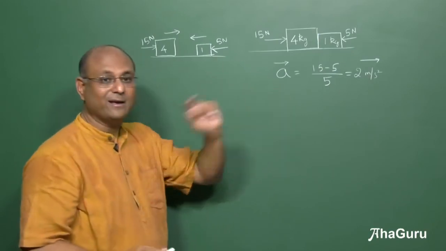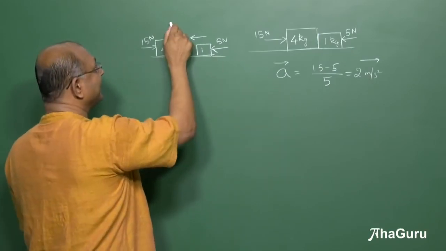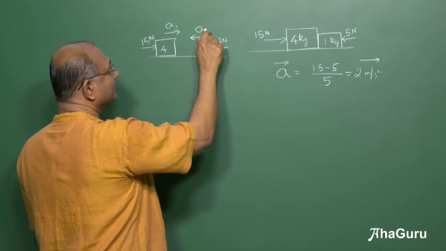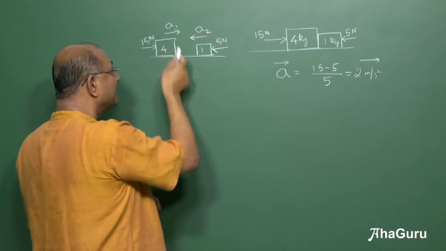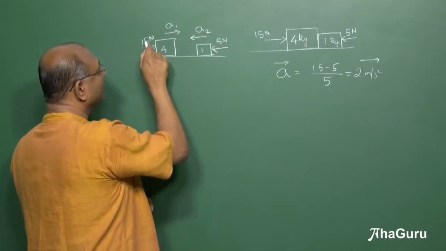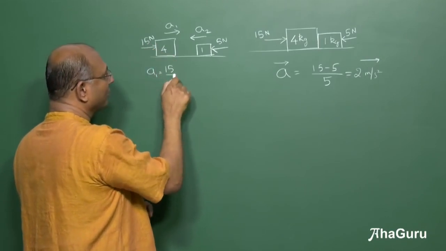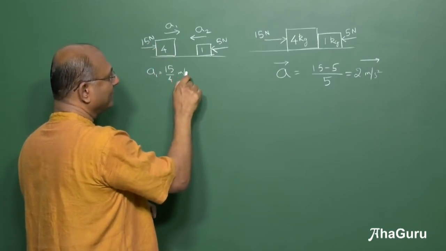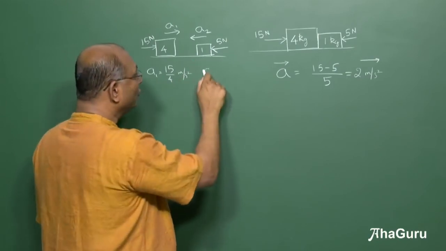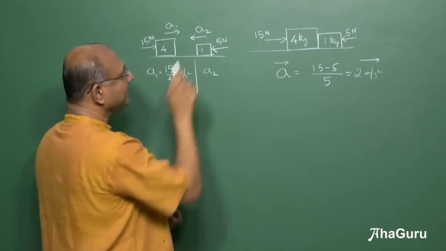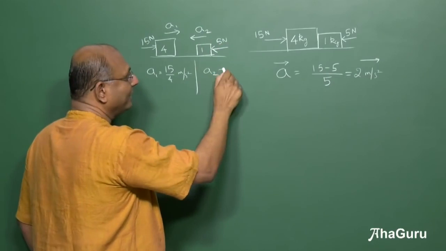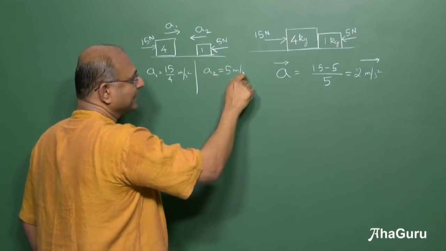You can't write A because this has a different A. So this is A1, this is A2. This A1 is going to be 15 by 4 meters per second square. A2, what is A2? 5 by 1, which is 5 meters per second square.